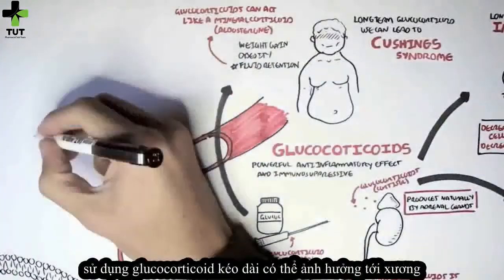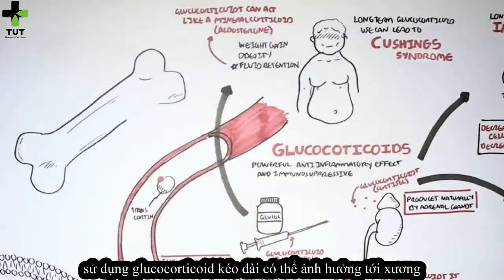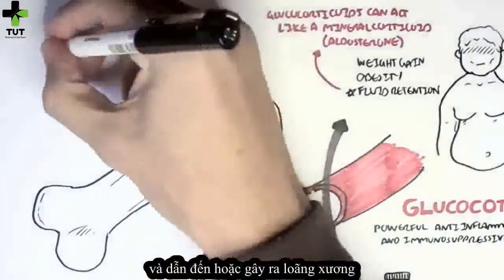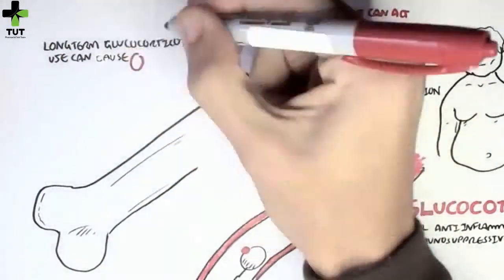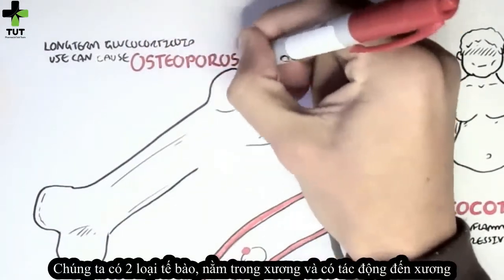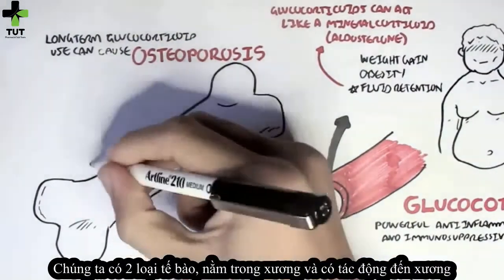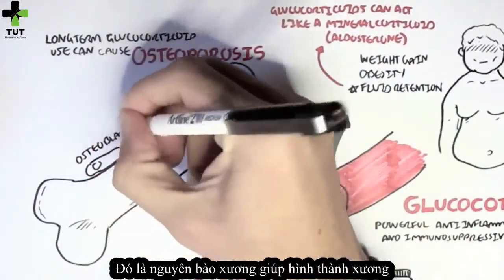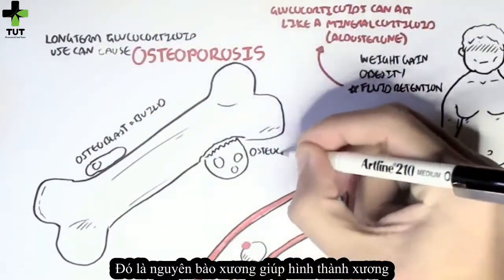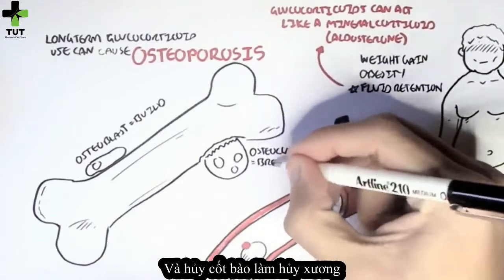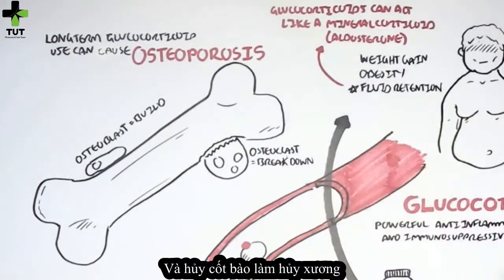Finally, a main point to make is that long-term glucocorticoid use can affect the bone and can lead to osteoporosis. We have two main types of cells associated with the bone. We have osteoblasts, which build bone, and then we have osteoclasts, which break down bone.